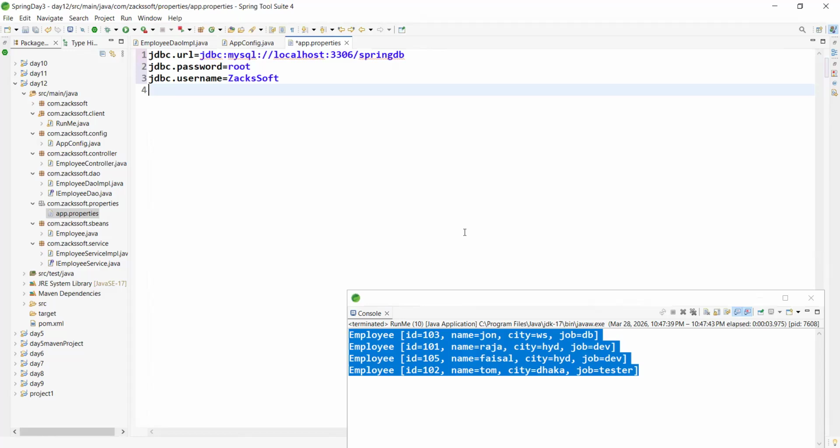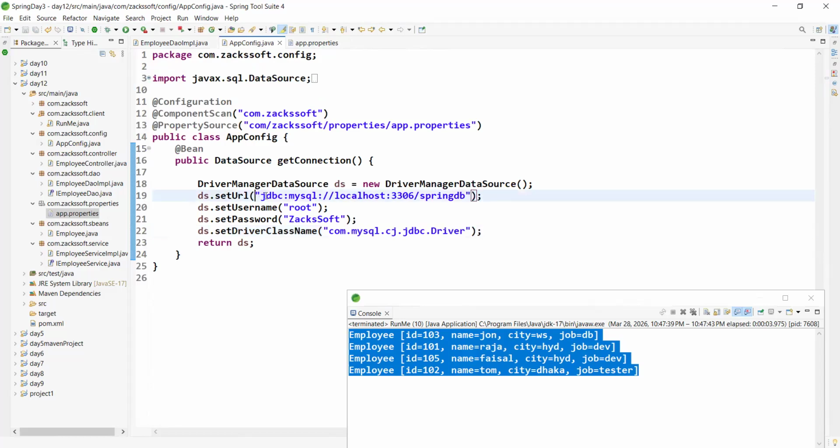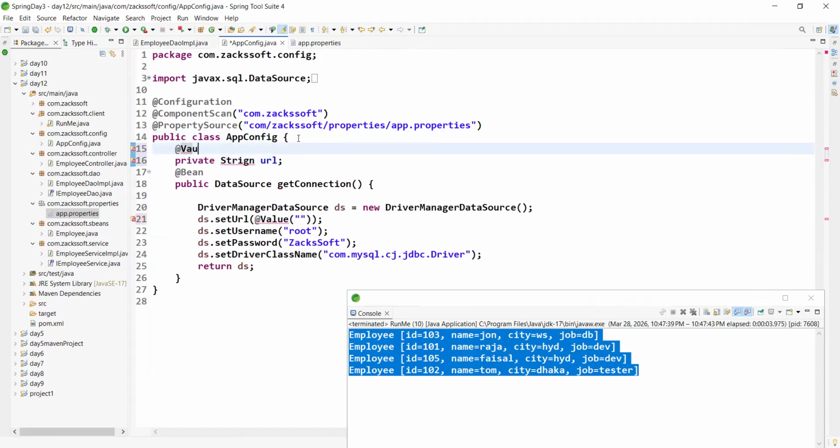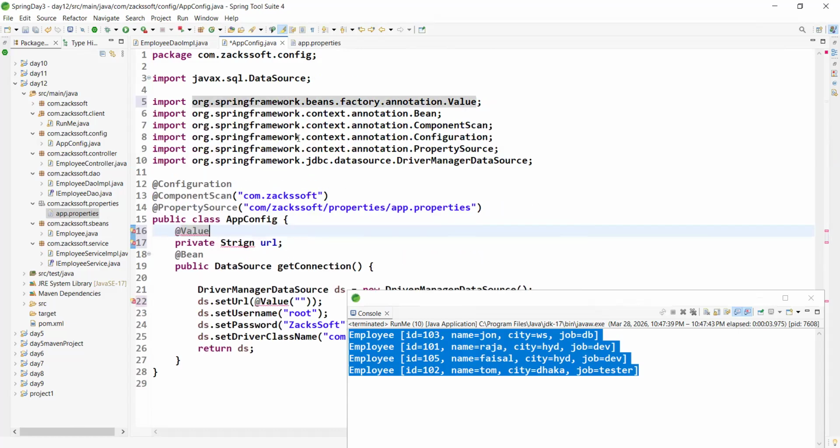Now can you please tell me how to take data, how to set data? We are using one annotation, @Value, but can we use this annotation this way? Then tell me how to add. We can take a variable like private String url, and at the top we can use @Value. Do I need anything else? No.